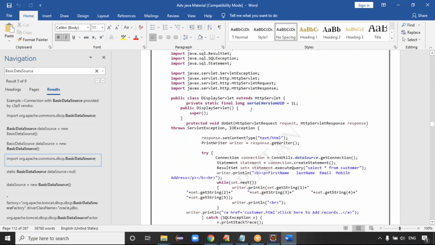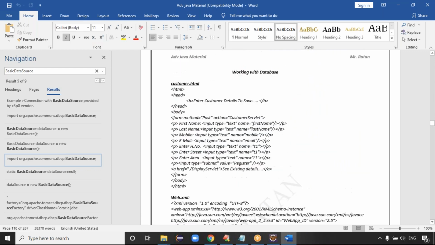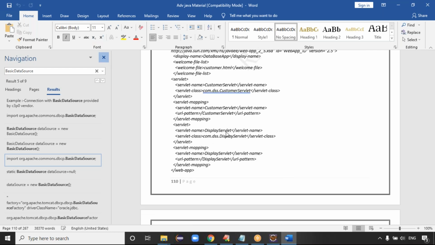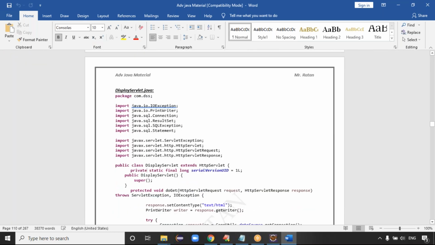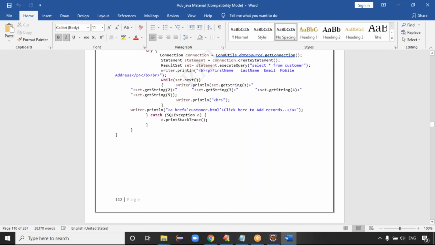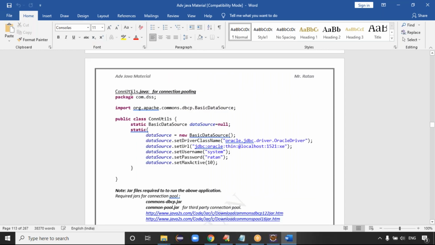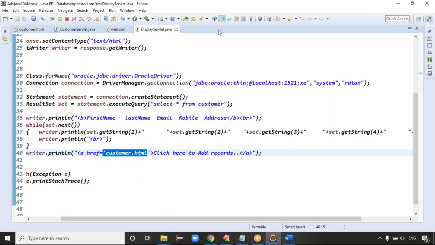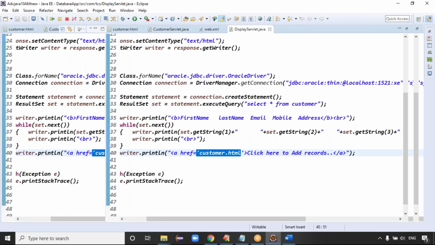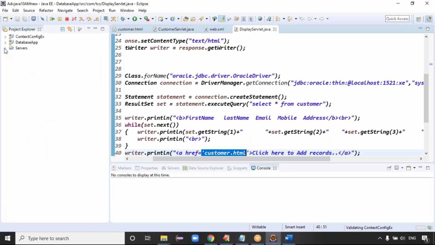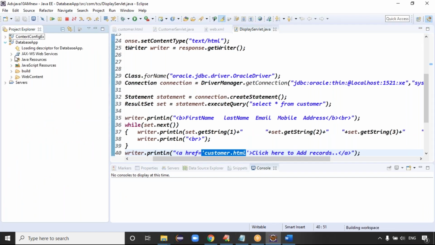This is yesterday's class example, just printing the records and working with the database, guys. We have to continue this example. Today let me work with the third party vendor connection pooling concept. For the connection pooling, take a ConnectionUtils.java file where we create the Java file. If anyone missed yesterday's class, try to check it, since this is a continuation of that code.